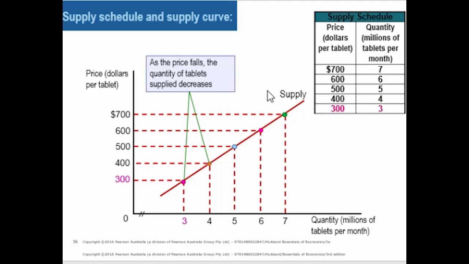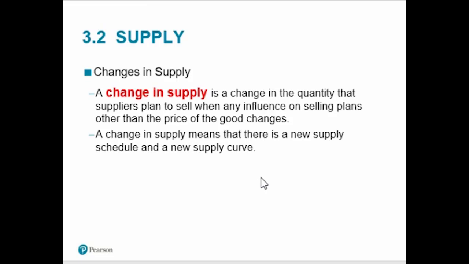So in economics, we name every curve after its dependent variable. Here supply is the dependent variable, so that is why we call it a supply curve. In our previous lecture, we discussed change in quantity demanded and change in demand. Similarly, there is a difference between change in supply and change in quantity supplied. Change in supply means there is a change in supply due to factors other than price. And change in quantity supplied means there is a change in supply due to price.